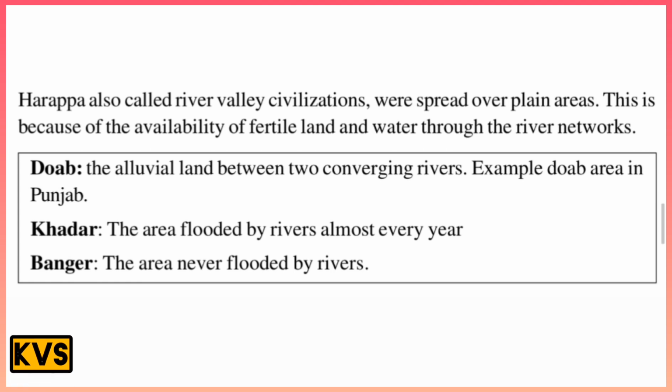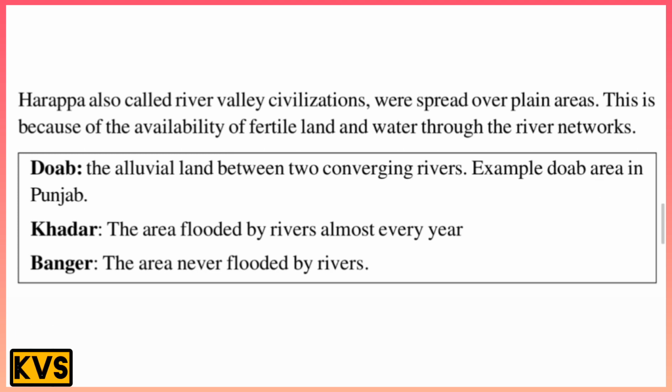They settled over the plain area because of the availability of fertile land and water through the river network. That is important. Next, Doab: a Doab is alluvial land between two converging rivers, for example the Doab area in Punjab. Khadar is the area flooded by rivers almost every year, and Bangar is the area never flooded by the river. That is important.